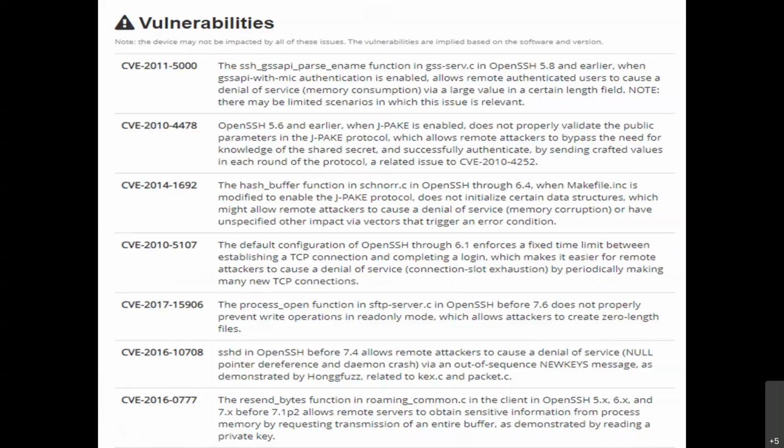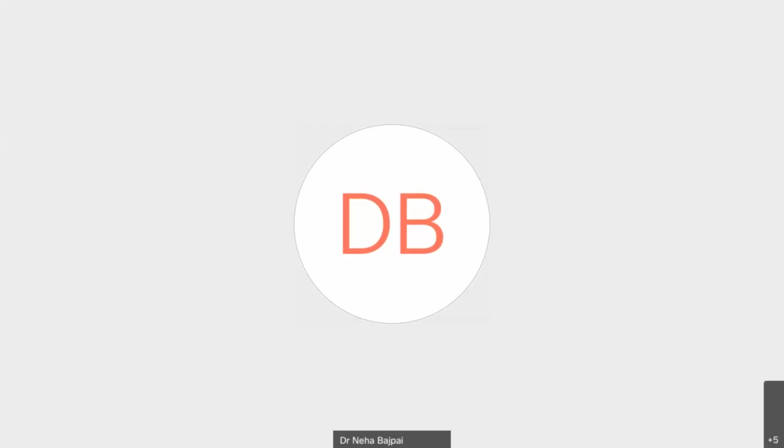So this is, as I told, good for developers as well, and also good for attackers, because it gives you detailed information about that particular target. So now let's see the demonstration of Netcraft and Shodan. And then we'll move further to a few more tools which help us to gather information.